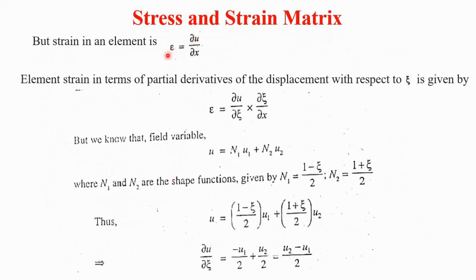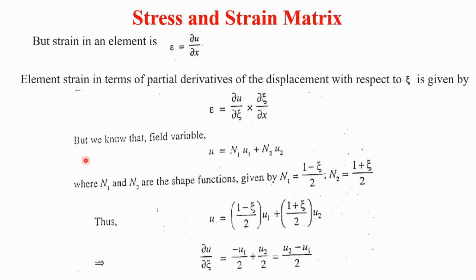Now we can see that the strain in an element is the derivative of the displacement function, so ∂u/∂x. Then the element strain in terms of partial derivatives of displacement with respect to zeta is given by rearranging the strain equation. Therefore the strain ε is equal to ∂u/∂zeta into ∂zeta/∂x. The ∂zeta cancels, so ε is equal to ∂u/∂x. We have rearranged this term.